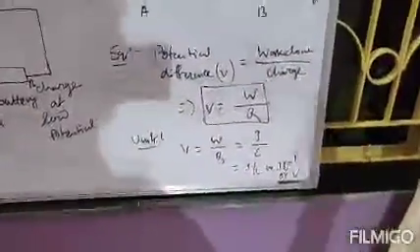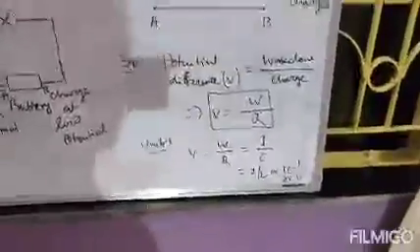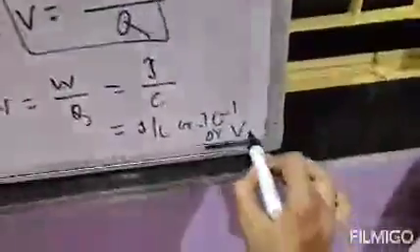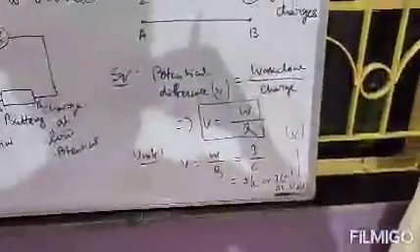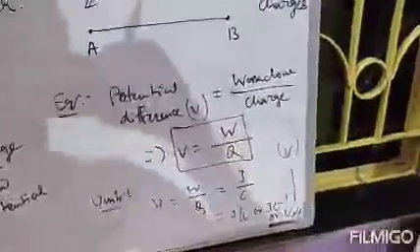That means the unit of potential difference is actually volt, or you can say joule per coulomb, or joule coulomb inverse. These three are the same. Clear? Volt is also represented by capital V. So the unit of potential difference is joule per coulomb, or joule coulomb inverse, or volt.